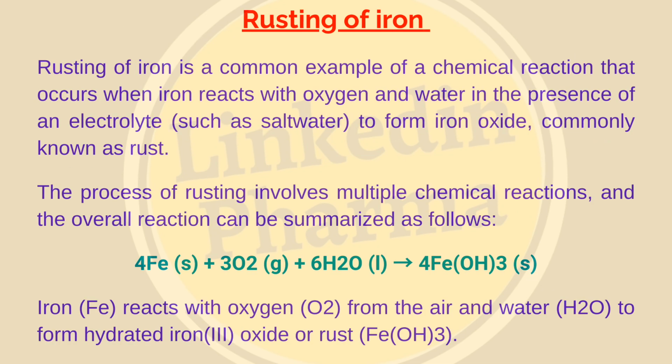Rusting of iron. Rusting of iron is a common example of a chemical reaction that occurs when iron reacts with oxygen and water in the presence of an electrolyte, such as salt water, to form iron oxide, commonly known as rust. The process of rusting involves multiple chemical reactions, and the overall reaction can be summarized as follows. Iron reacts with oxygen from the air and water to form hydrated iron(III) oxide, or rust.